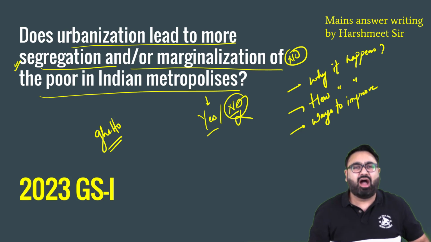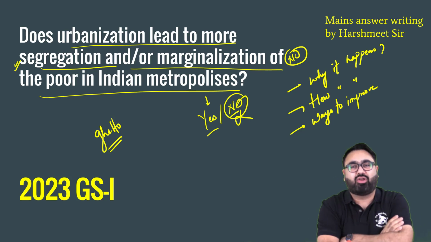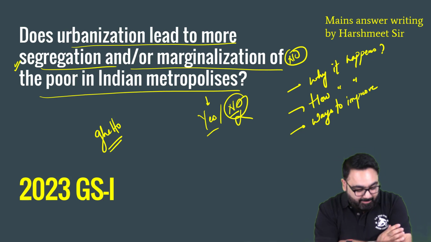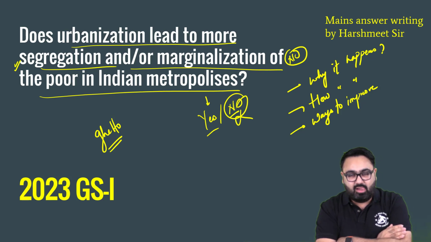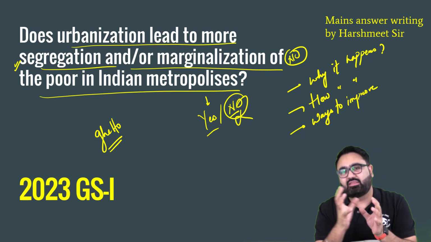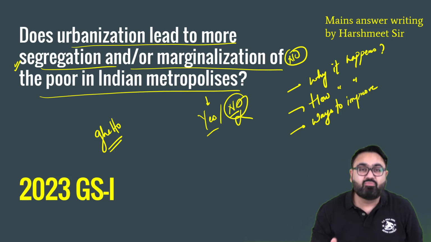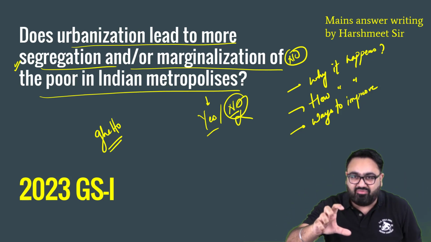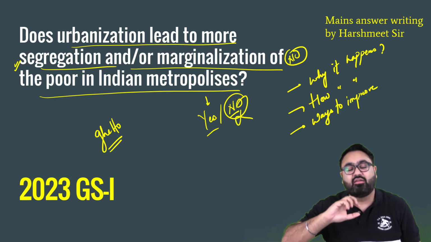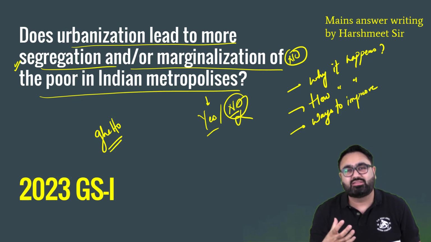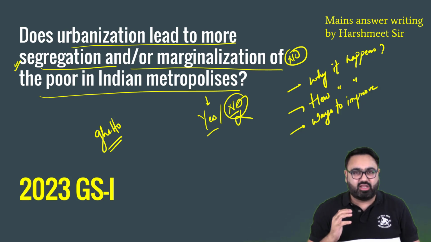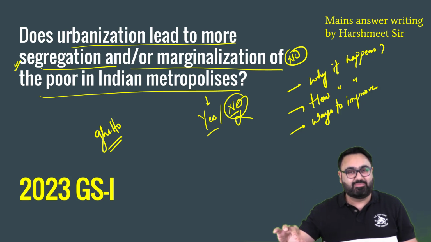What, why, how: these are a few things that you would have to write in these kinds of questions, depending upon whatever the statement is. But when the question is just a statement and nothing more, nothing less, you have to elaborate yourself. You have to think whether you should write why, whether it would suit the answer, whether you should write how. Depending upon that, you have to make a choice. In this question, for example, you have to write why it happens and how it happens, basically in what ways and what the reasons behind it are.